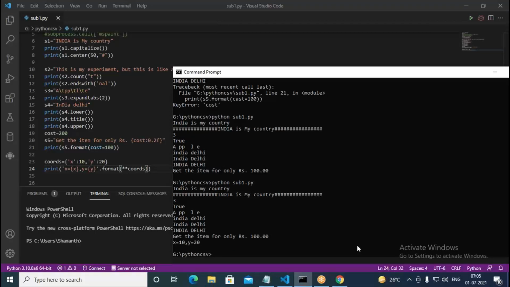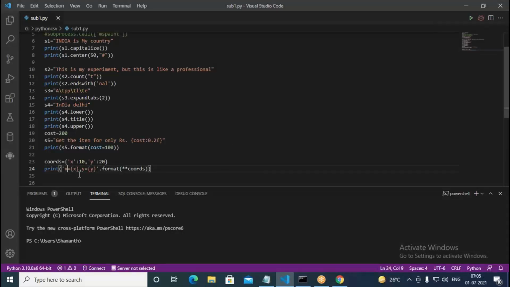X is 10, Y is 20, it's substituting. Now suppose we change this. We put here Y equal to Y, then X equal to X. Now this should change. X is how much? X is 10, Y is 20, but it should now be 20, comma 10. Like this, it should work. We are passing keyword arguments here.